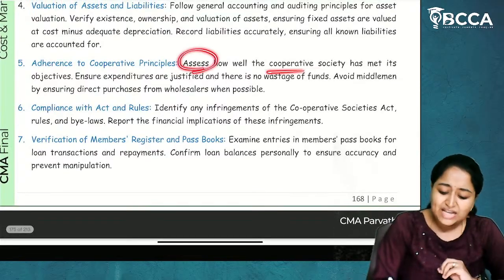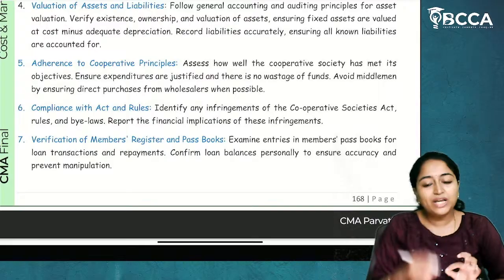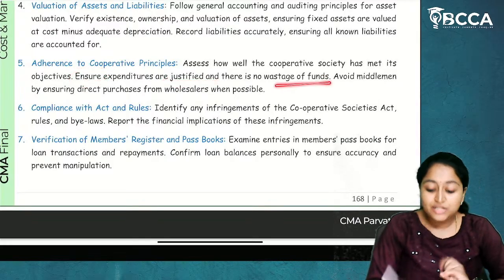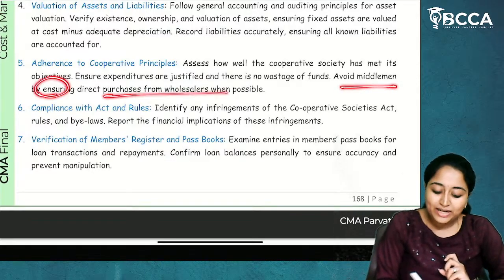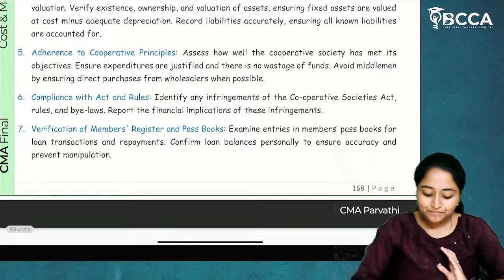Next, assess how well the cooperative society has met its objectives. How they are trying to meet the objectives. Ensure expenditures are justified and there is no wastage of funds. Avoid middlemen by ensuring direct purchases from the wholesalers when it is possible.